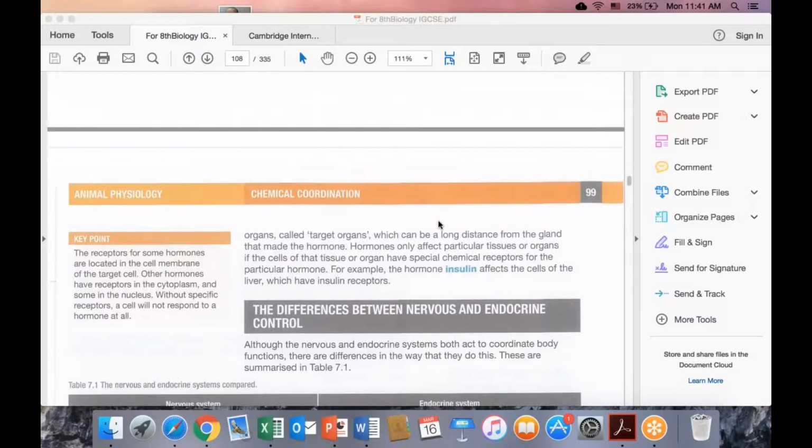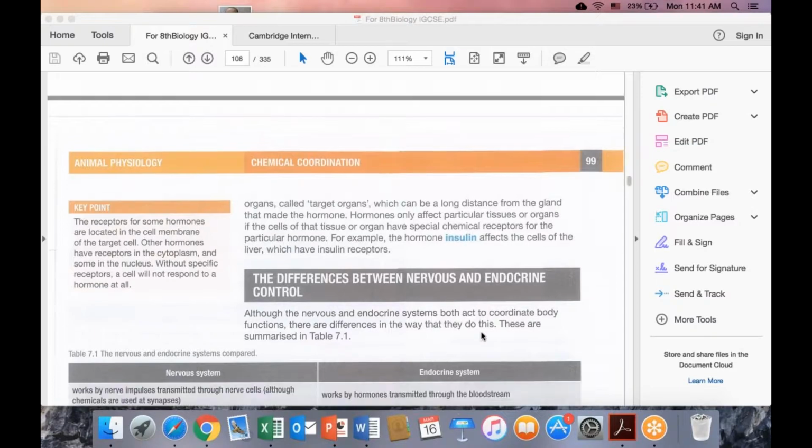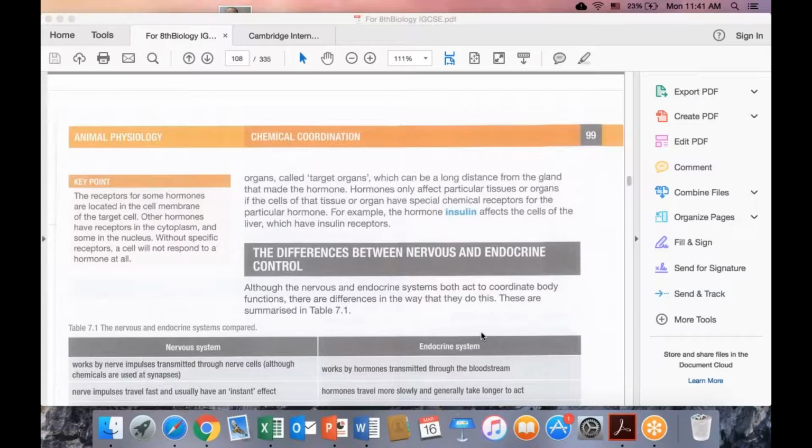In general, we need to know the differences between the nervous system and the endocrine system. Firstly, the nervous system response is very immediate, in a second maybe. We respond to environmental changing stimuli, and then we show our response.